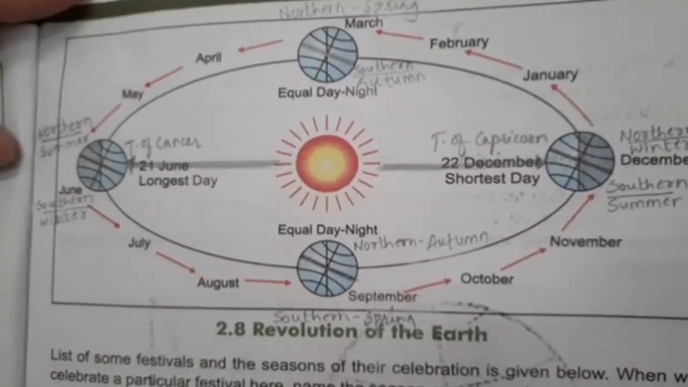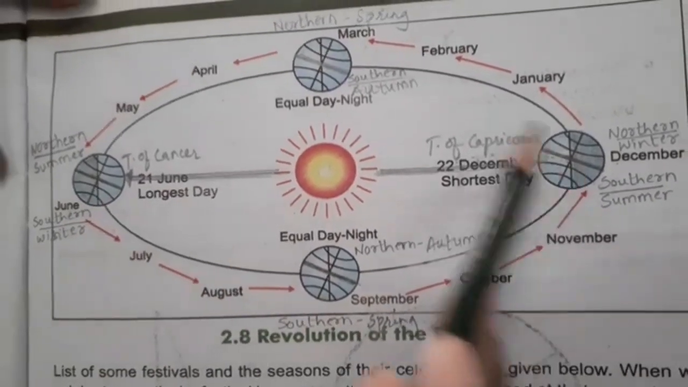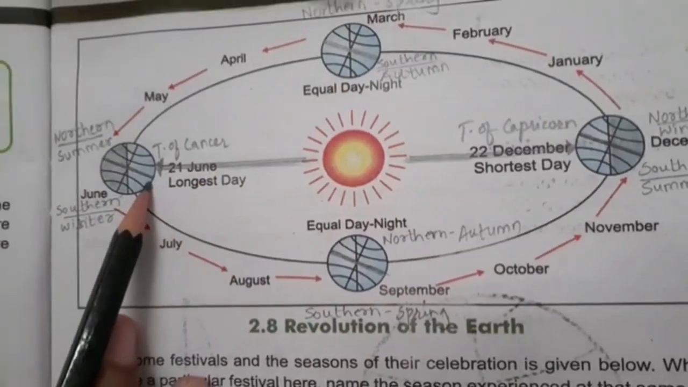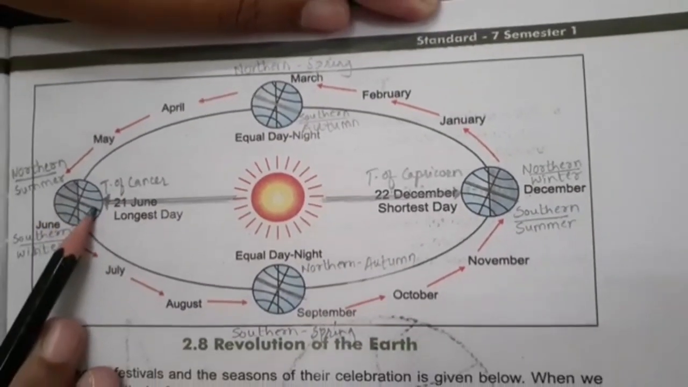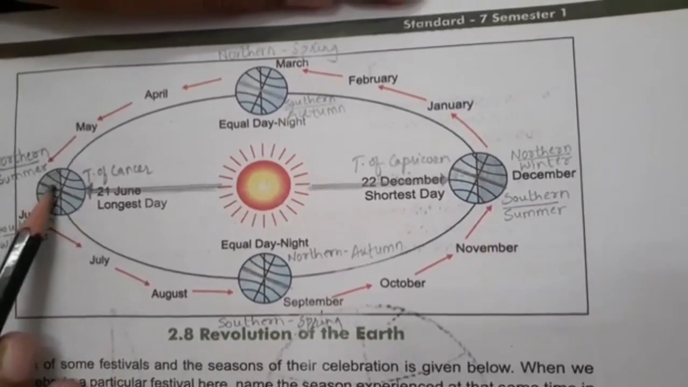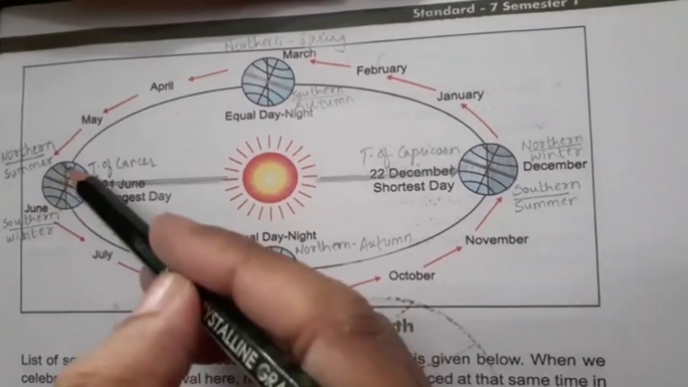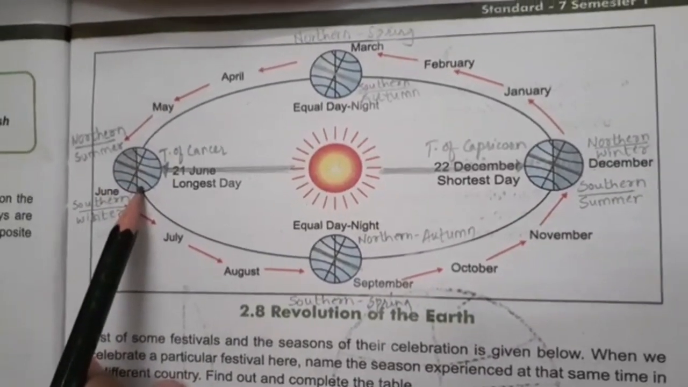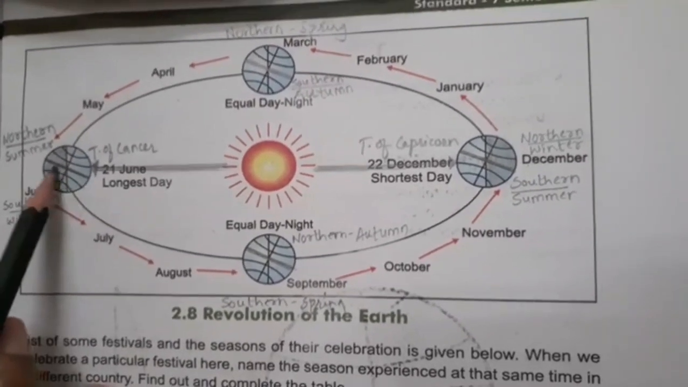Let us understand 2.8 revolution of the earth. Now here they are showing us the different movement of the earth. Let us start from here. On 21st June, the sun rays are directly falling on the Tropic of Cancer. Now what happens here in the northern hemisphere? The sun rays are directly received by this area, so days will be longer and nights would be shorter. So I have covered this area dark to show that this is night. This is our circle of illumination. Now northern hemisphere would have summer season. The opposite would be in southern hemisphere.